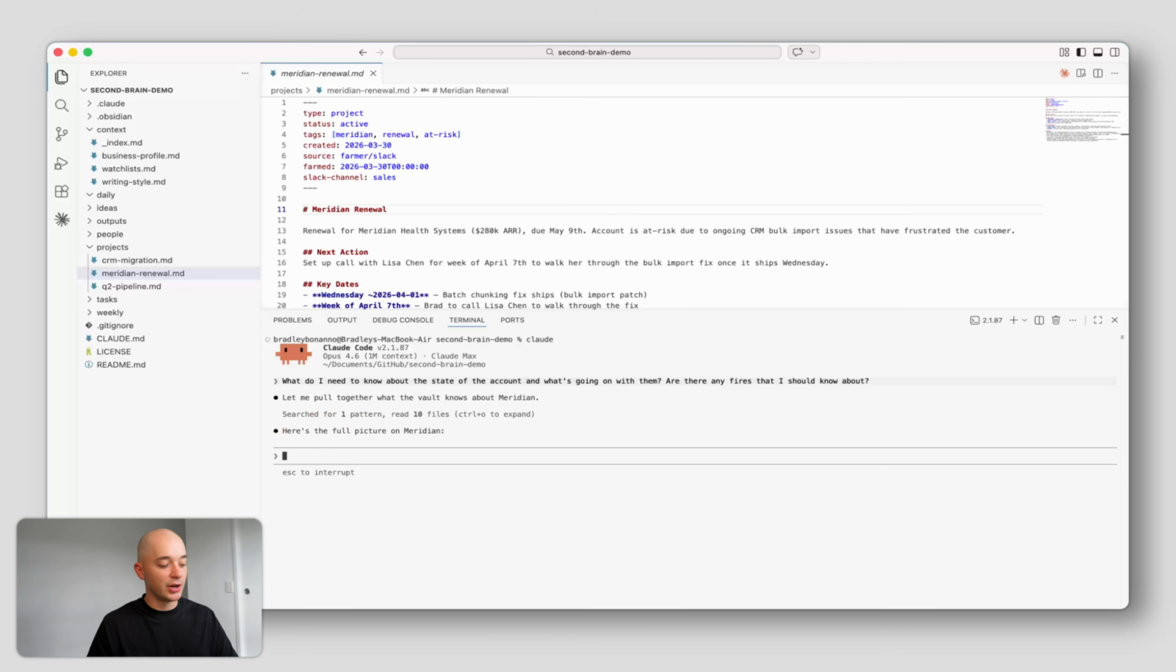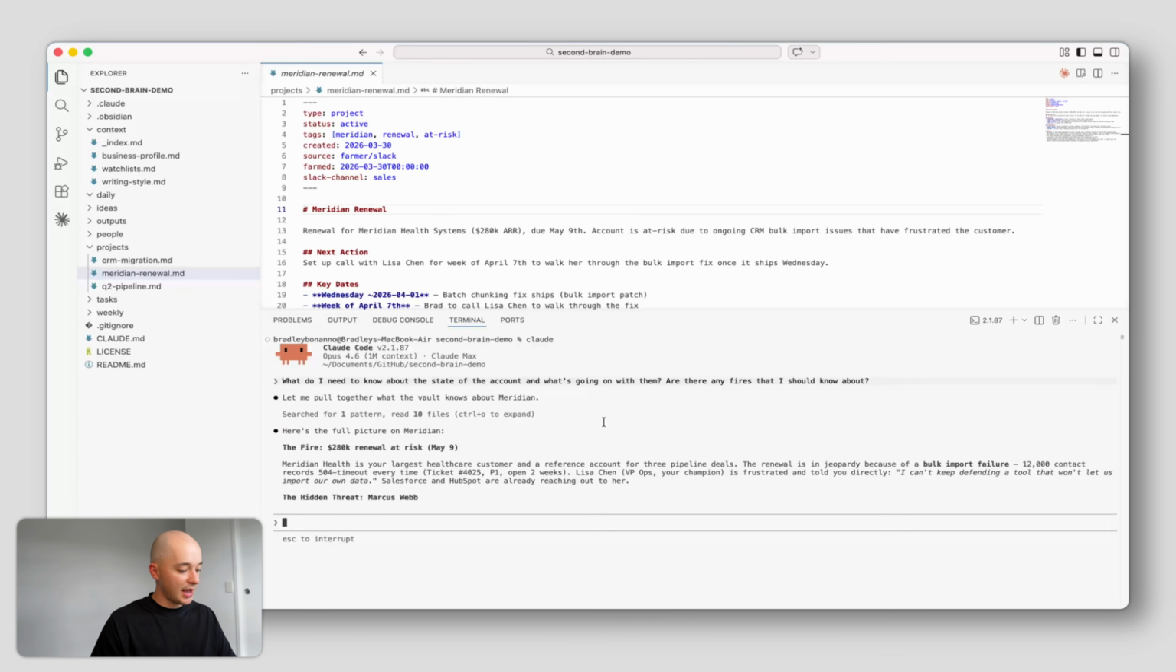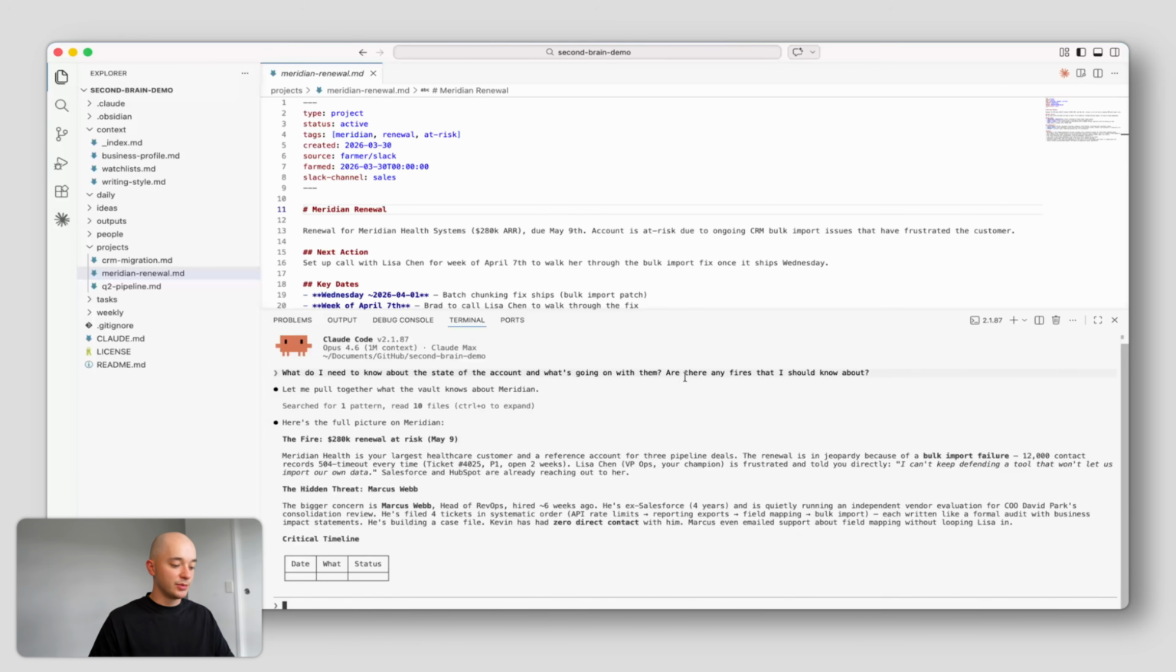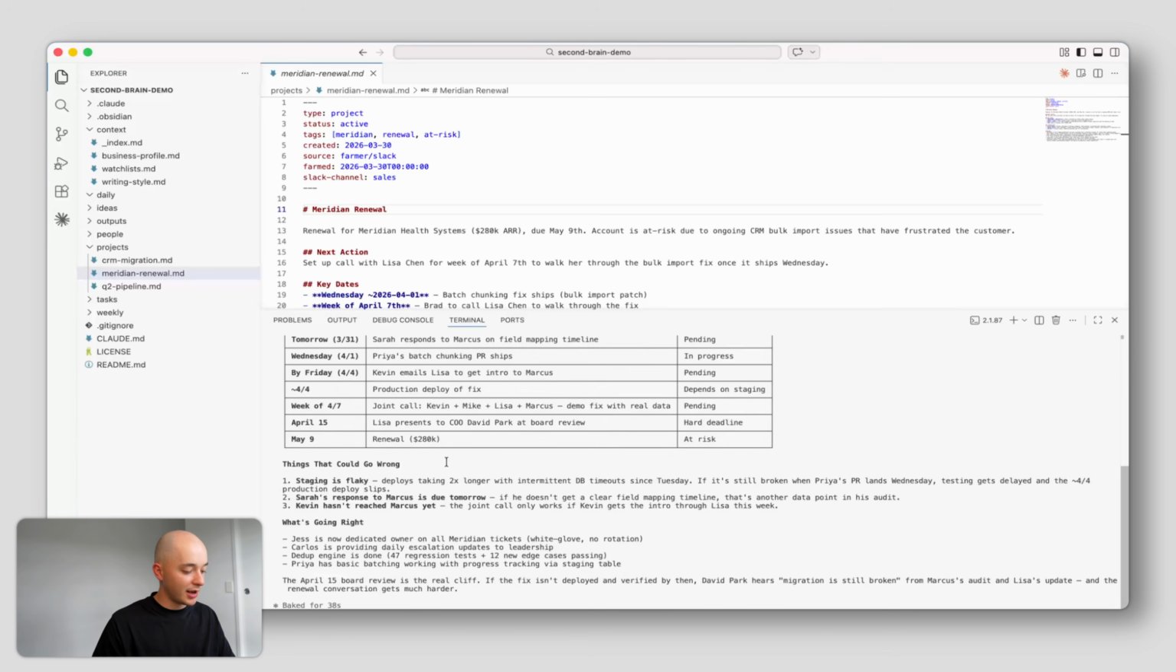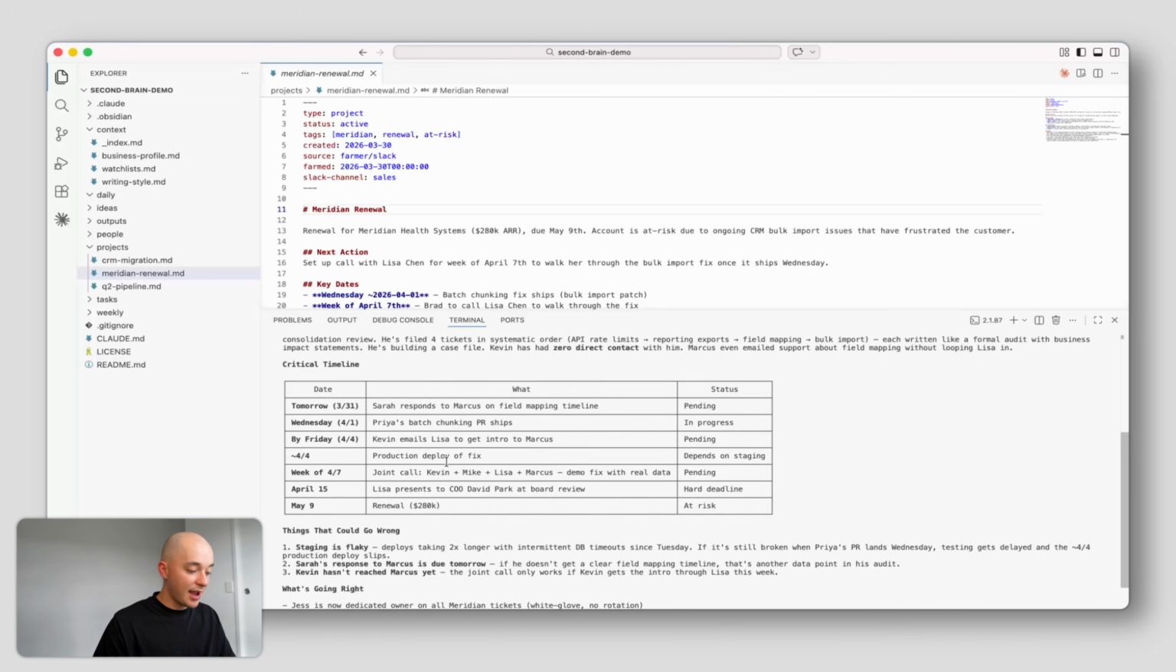It's extremely powerful. You can see that there's a 280K renewal at risk and that is my largest healthcare customer. It's also identified that there's a hidden threat. It's Marcus Webb, the head of RevOps, hired about 6 weeks ago. He's ex-Salesforce and has been quietly running an independent vendor evaluation. I've got the full timeline here. I've got a summary of all of the risks that are on this account at the moment and everything across the entire organization. That's sales, support, and engineering. That is all happening around this one customer, Meridian. So when I walk into this meeting, I'm going to be fully informed.